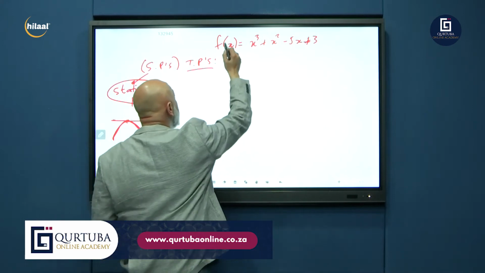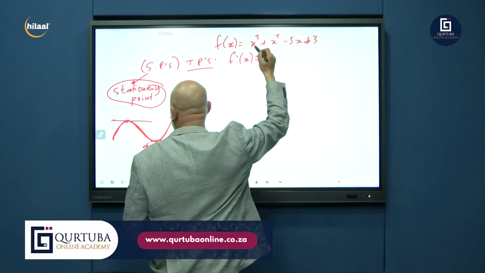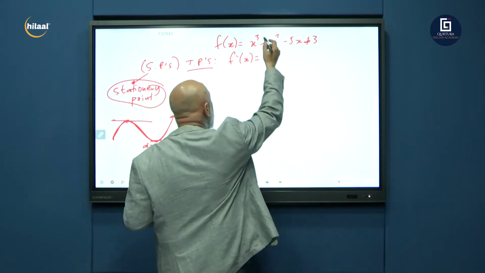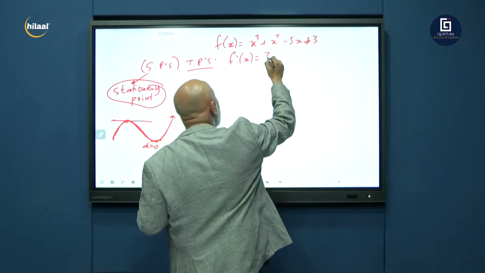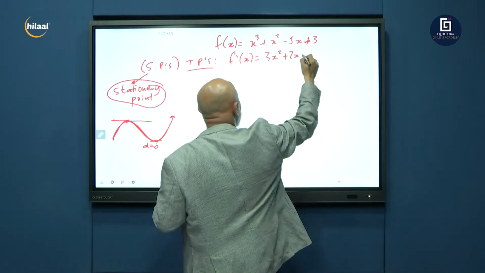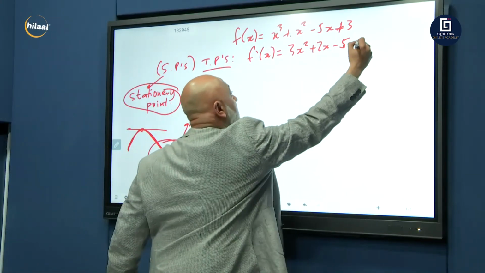So for your stationary points, the derivative f dash x is equal to, let's do the power rule here. Let's just find out how many minutes we've got. We've got 4 minutes left for the segment. So 3 times 1, that's 3x squared plus 2x, 2 times 1 is 2x, minus 5. For minimum or maximum, what is your derivative equal to? 0. So we equate that to 0.